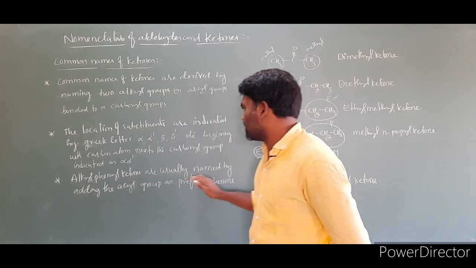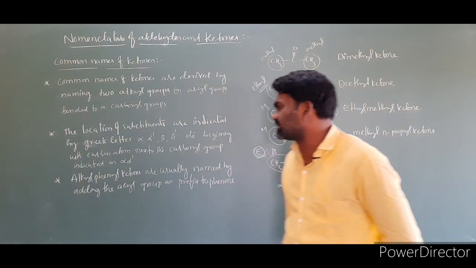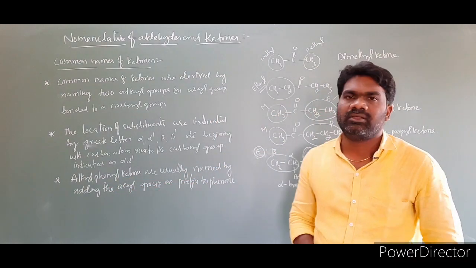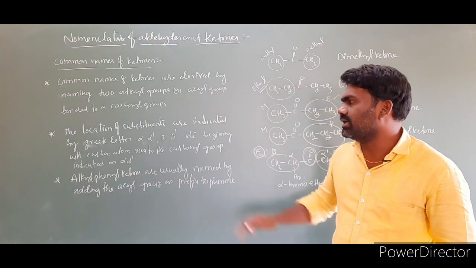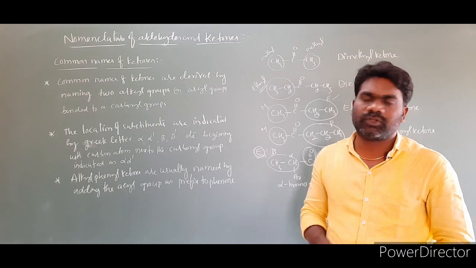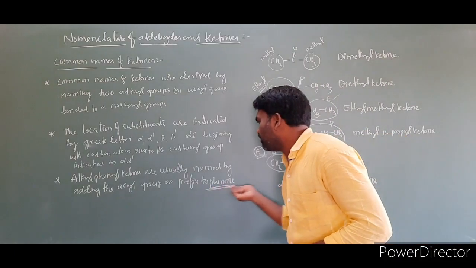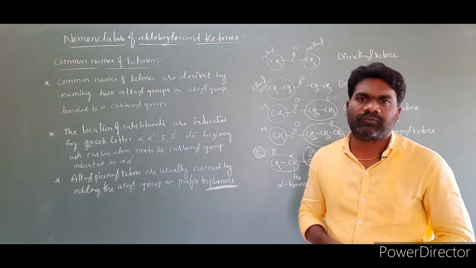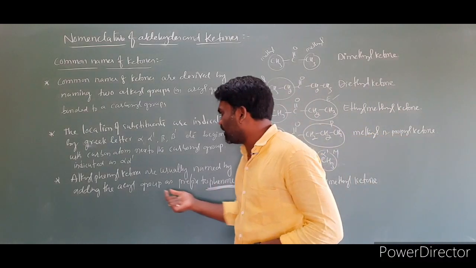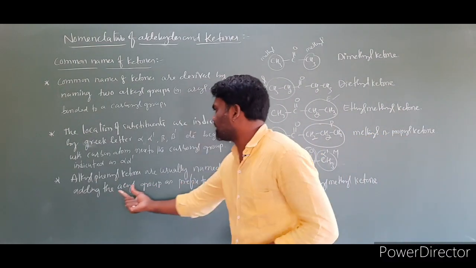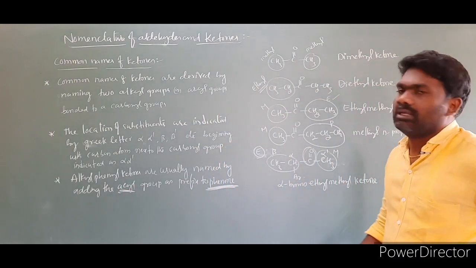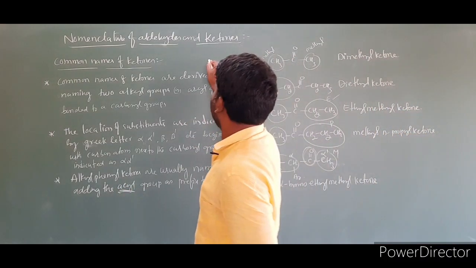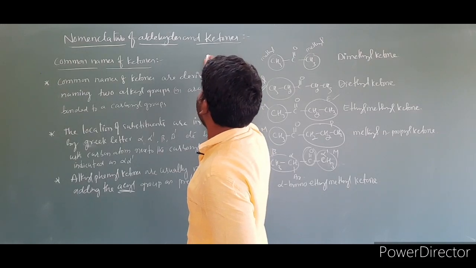Alkyl phenyl ketones are usually named by adding an acyl group as a prefix to phenone. Remember this point: the name of the compound we have to end with phenone, and to this we have to prefix the acyl group. Let us take one example for better understanding. I am taking an example. This is a benzene ring.